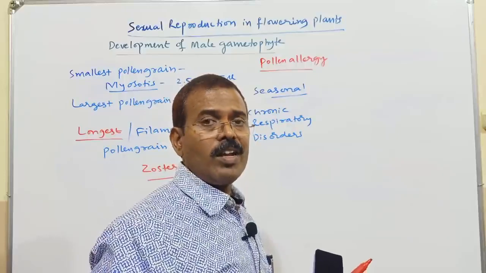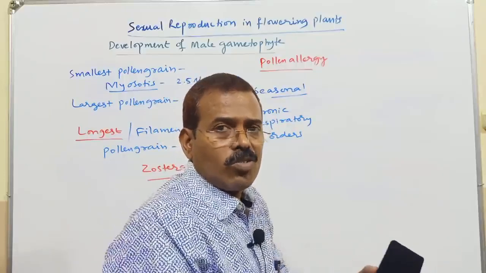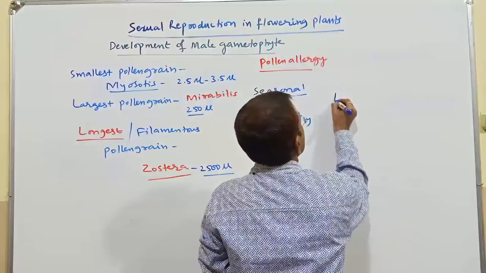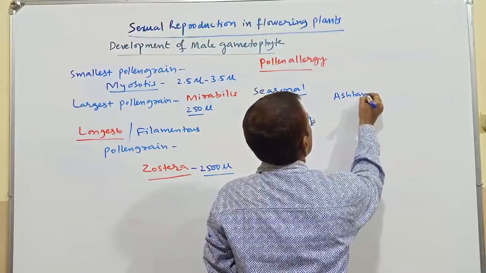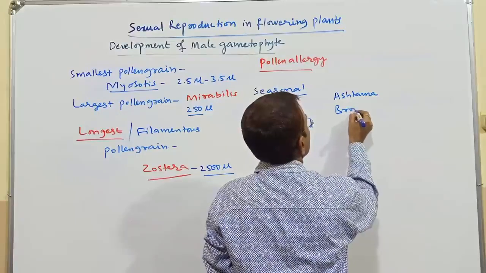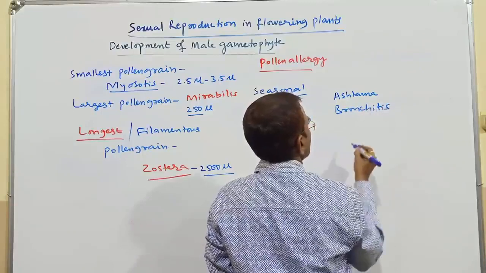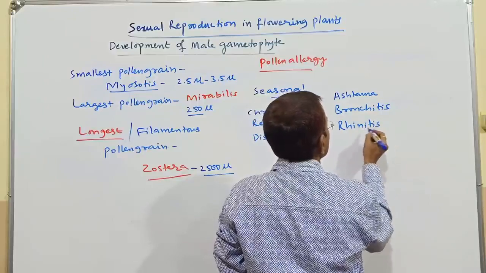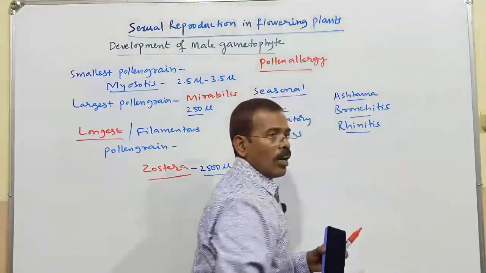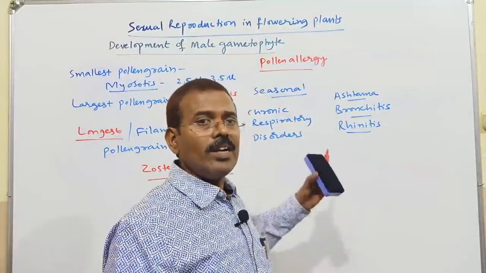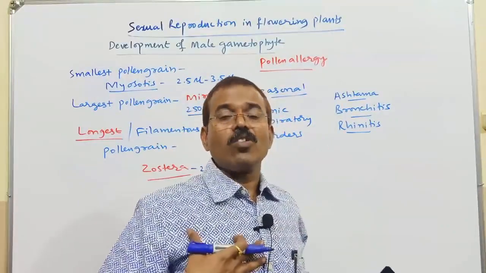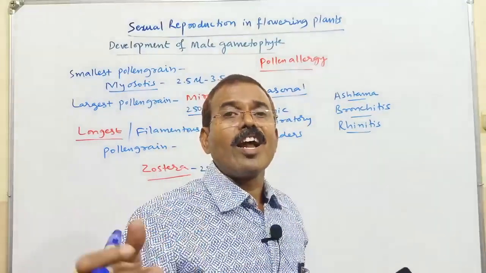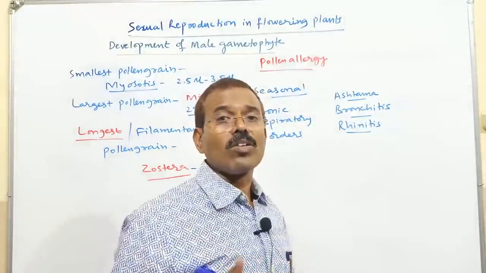So particularly which kinds of diseases can be caused due to pollen allergy? Asthma, bronchitis and rhinitis. So severe respiratory problems will come when people inhale the air contaminated with these pollen grains, which can cause allergy.